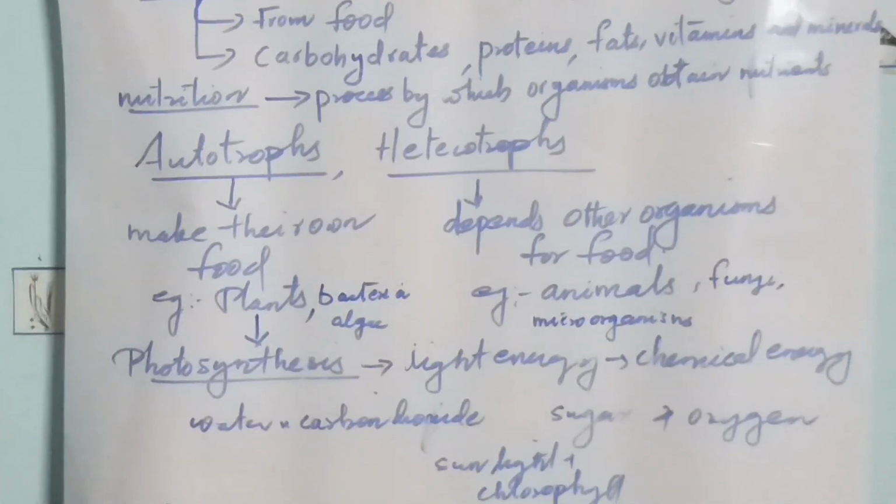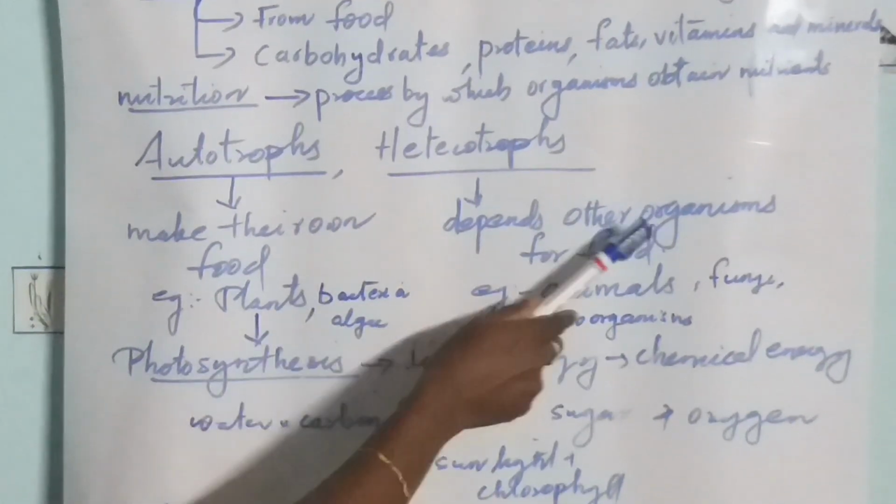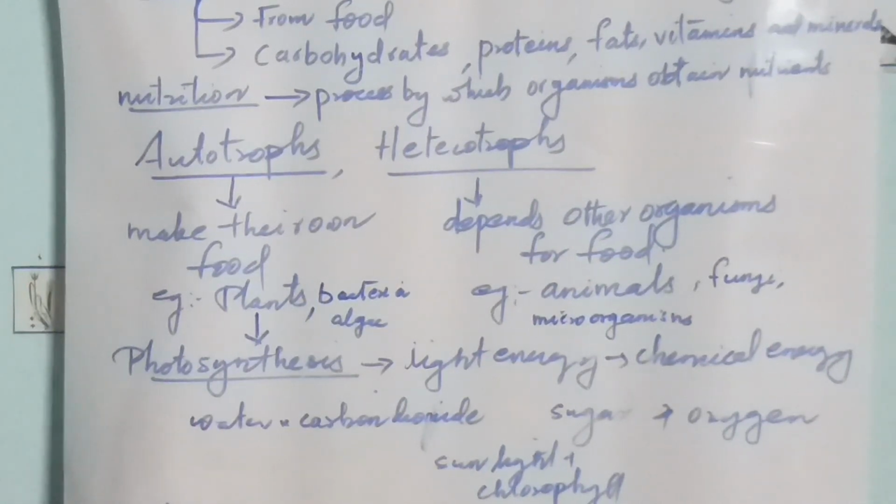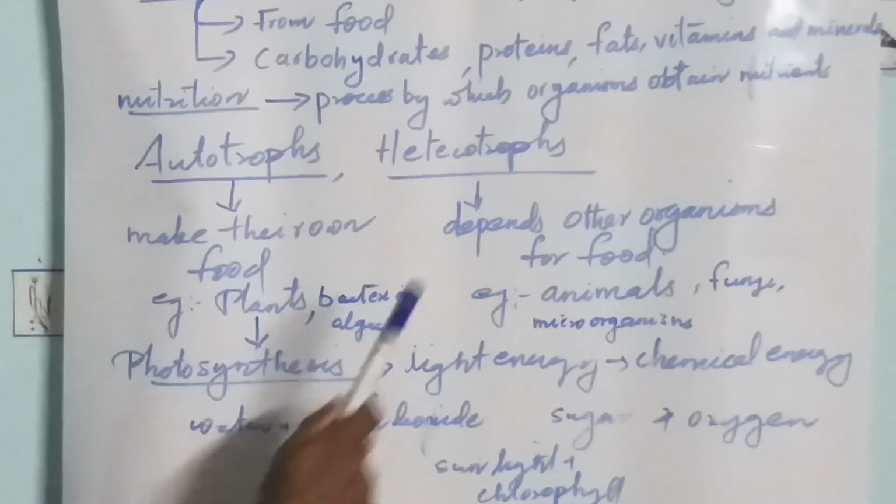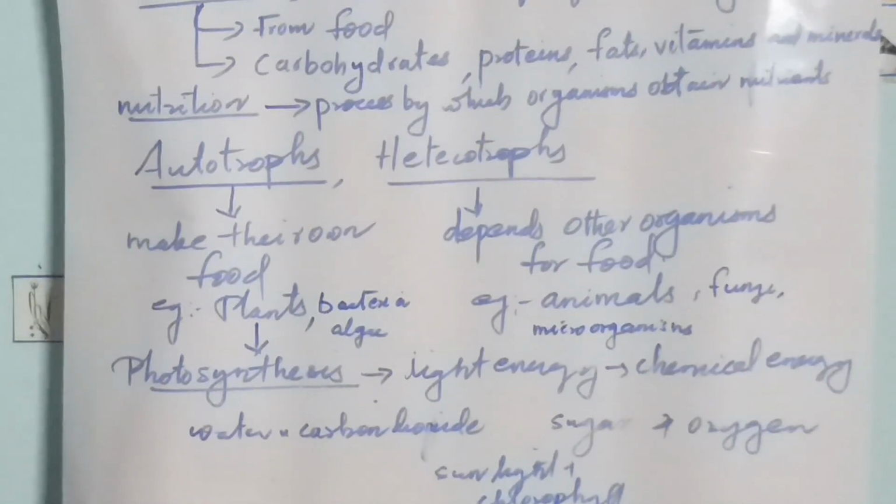Next, heterotrophs. They depend on other organisms for food. Heterotrophs are organisms that depend on other organisms for food.